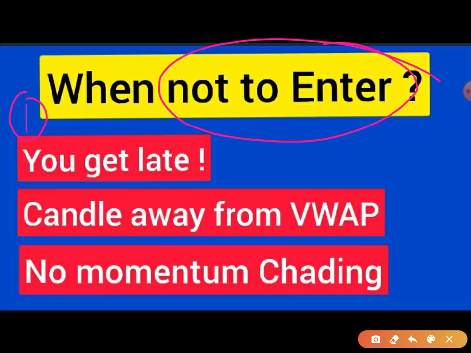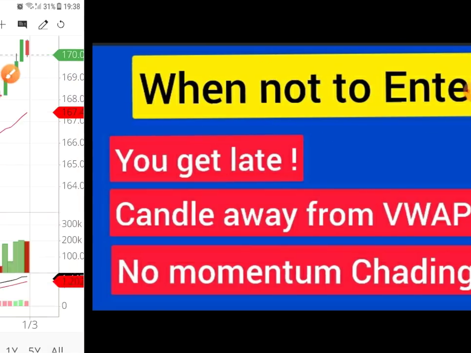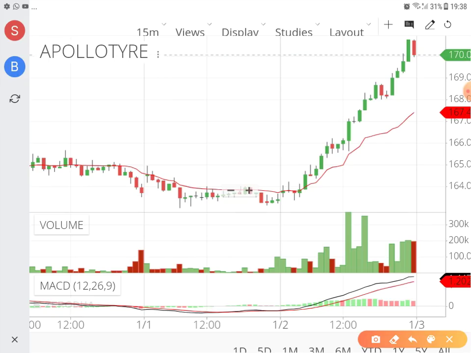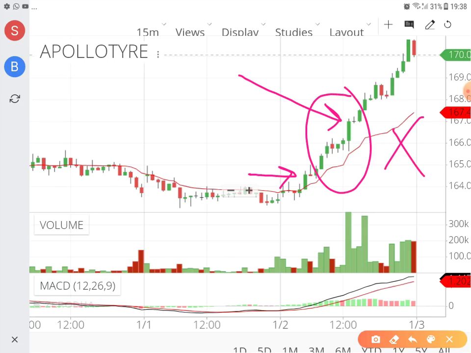Once the candle is away from VWAP, that means suppose in a similar chart, this is the time when you should have entered, but your phone call came, or maybe you went out, or you somehow went to the loo and you missed the trade, and once you reached the trading terminal, you found that the stock is already here. Then this is the place where you should not enter. Once the stock has already moved, the closing price has already gone ahead, and the stock has already made its move, then please do not enter.